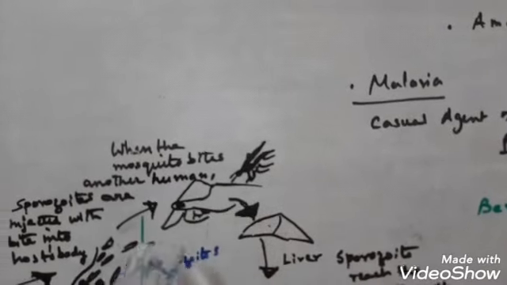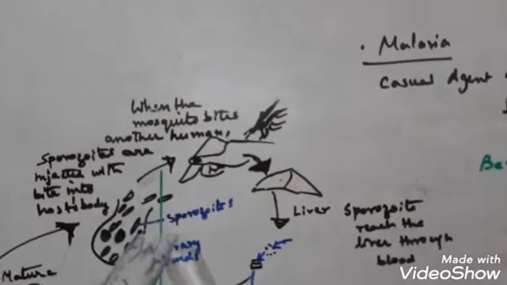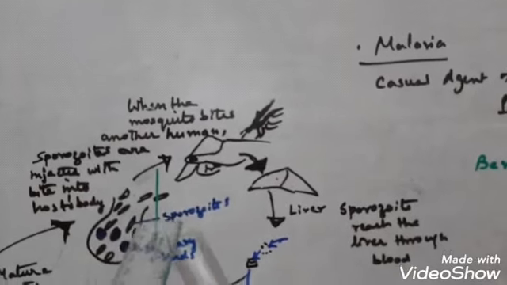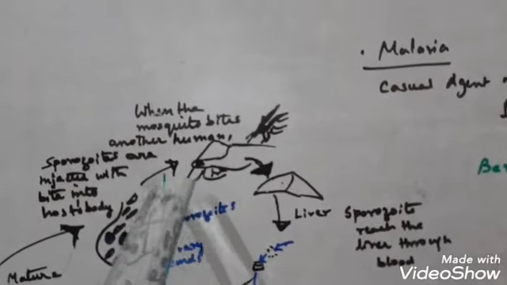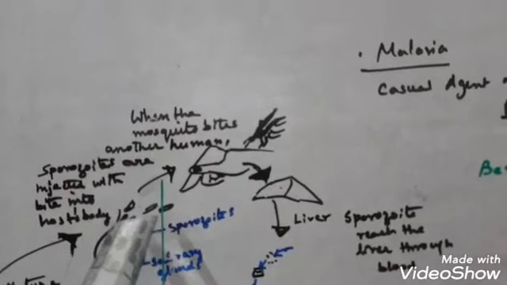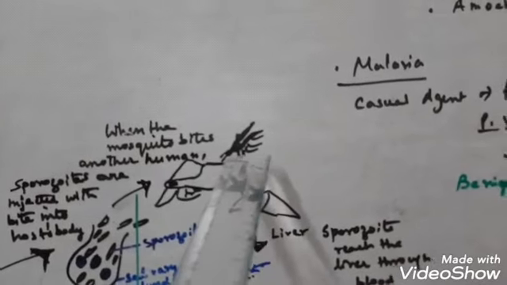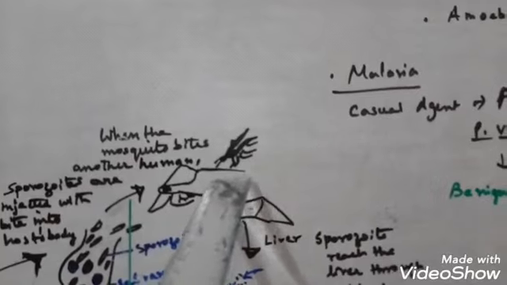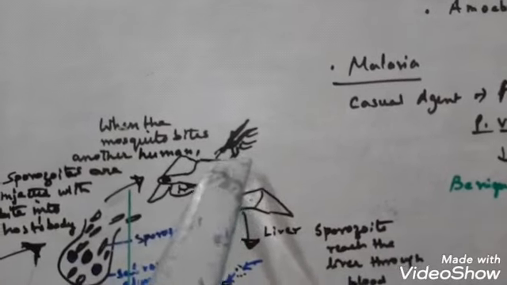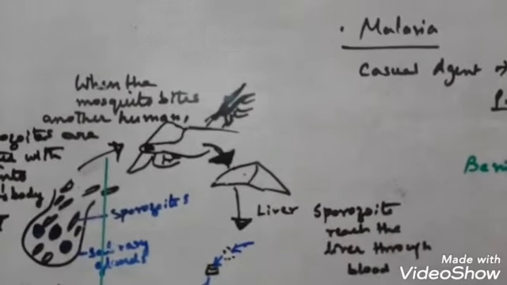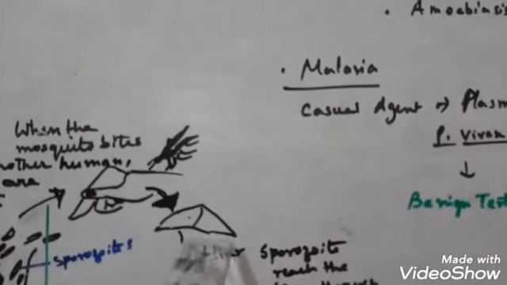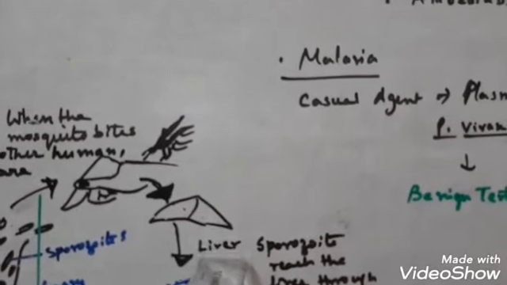The female Anopheles mosquito develops this sporozoid in its intestine, from where it migrates to the salivary gland of the mosquito. And when the mosquito bites the human body, from the salivary gland of the mosquito these infected sporozoids enter our bloodstream.